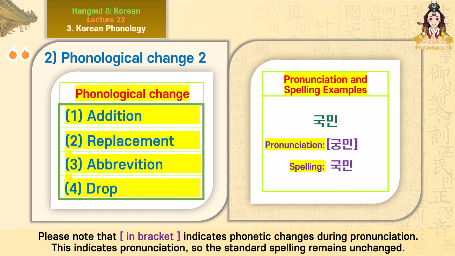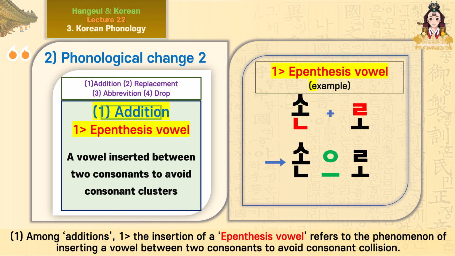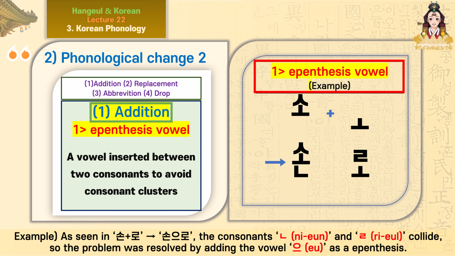Please note that brackets indicate phonetic changes during pronunciation. This indicates pronunciation, so the standard spelling remains unchanged. 1. Among additions, 1. The insertion of an epenthesis vowel refers to the phenomenon of inserting a vowel between two consonants to avoid consonant collision. Example, as seen in son plus ro, soniro. The consonants niyun and ryur collide, so the problem was resolved by adding the vowel u as an epenthesis.